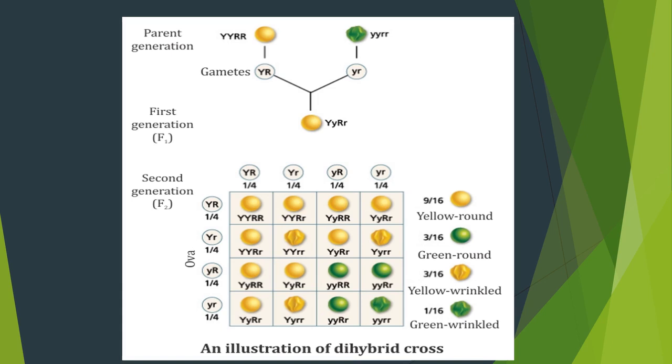Children, have you all cleared? Look at the F1 generation step. In this F1 generation step, capital Y is present. First, we need to get the gamete.